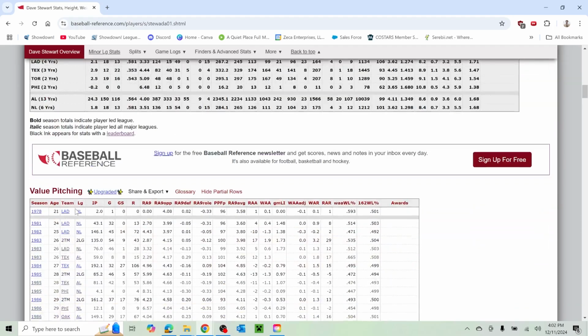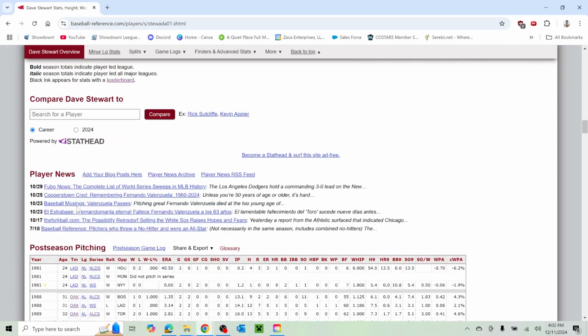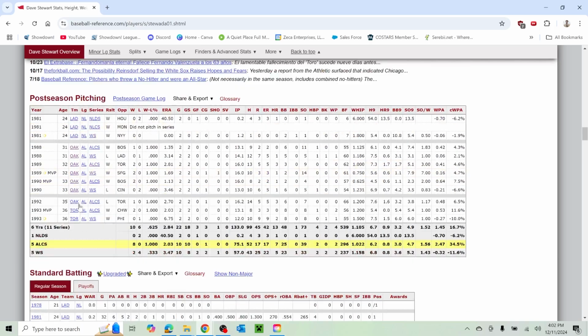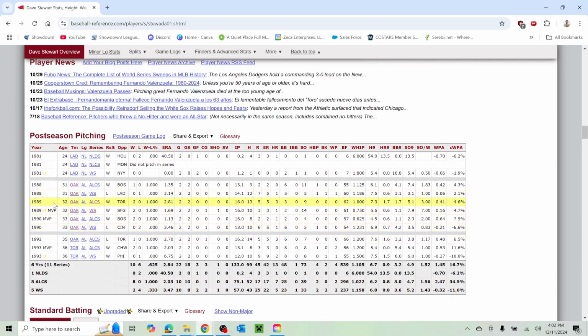Where did they go? I saw them just a second ago. Advanced pitching, postseason pitching. There we go. So we got 89. ALCS. Wow. 16 innings pitched in 2 games. That's 8 innings a game. Only gave up 5 earned runs. Gave up 3 home runs. Okay, that's a little bit weird. So he was pitching to contact.